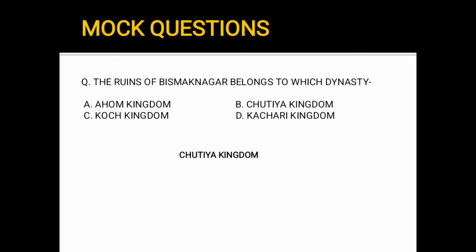If you remember, in the last video we have discussed about a King Bhismak whose capital was located in the present-day Hodia region. And we also know that Sutia Kingdom has its origin in the Hodia Kingdom. So you can relate both of them. So the answer will be Sutia Kingdom. If you remember properly, Bhismak was the father of Rukmini, who got married to Lord Krishna.